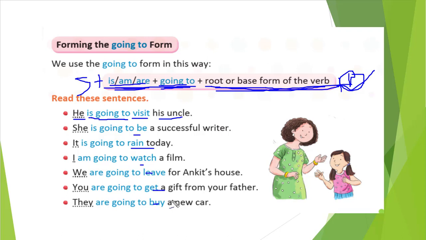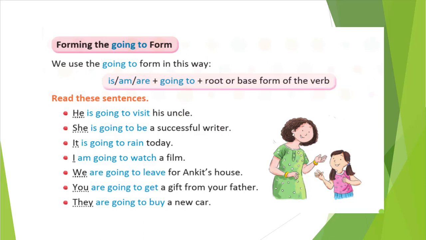So that way we'll form the going to sentences. She is going to be a successful writer. It is going to rain today. I am going to watch a film. We are going to leave for Ankit's house. You are going to get a gift from your father. They are going to buy a new car. You see, it is very easy to form, right? So this way we can form the going to sentence.